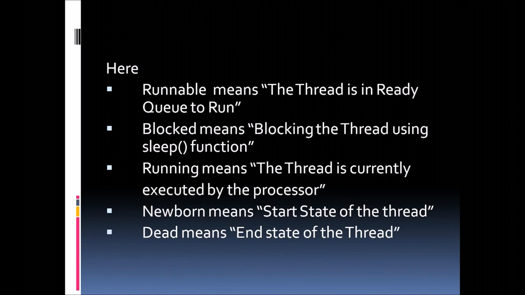Here is the basic description of the states. Runnable means the thread is in the ready queue to run. Blocked state means blocking the thread using the sleep function. Running means the thread is currently being executed by the processor. Newborn means the start state of the thread. Dead means the end state of the thread.